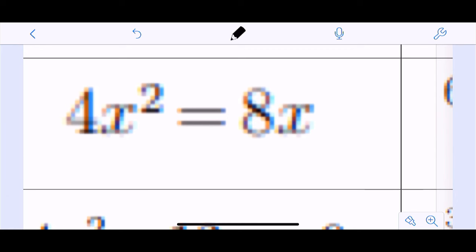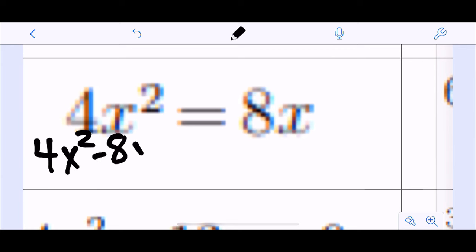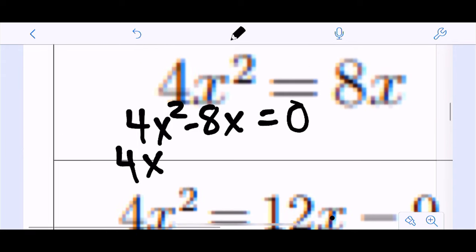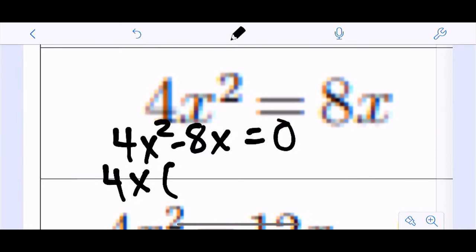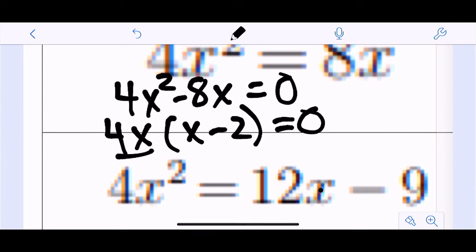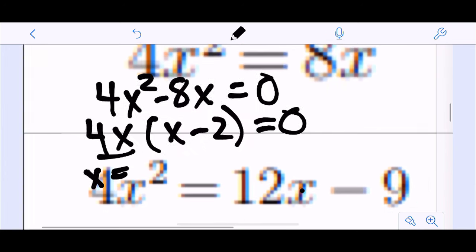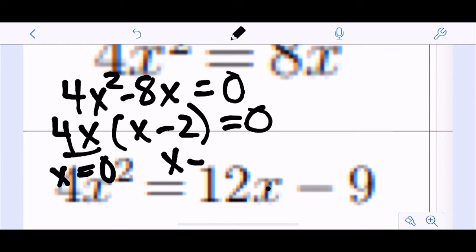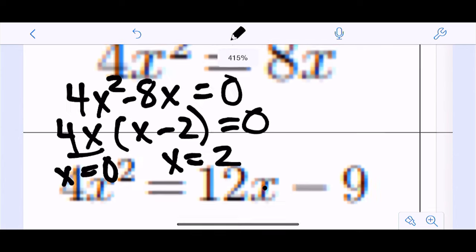So I need to first make this equal 0. So 4x squared minus 8x equals 0. And then this is not a trinomial, but the first thing you should always be looking for is your GCF. So this has a GCF of 4x, and that would leave me with x minus 2. So this would give me 4x equals 0, which would tell me x equals 0, and x equals 2. So that can be confusing for some people because that 4x term, they're not quite sure what to do with. But again, once you factor, you're just taking each term and setting it equal to 0. So you're just going from there.